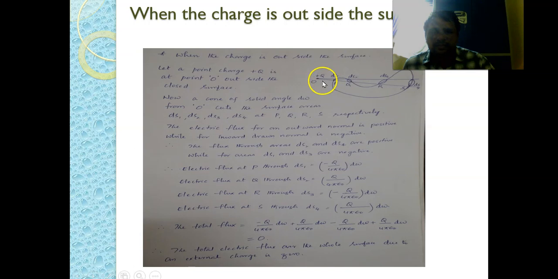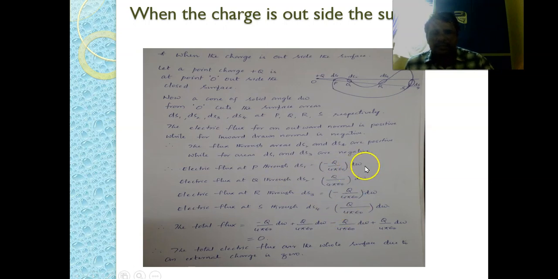The electric flux at point P through ds1 is minus q by 4 pi epsilon naught d omega, because d omega is constant for all these surfaces, since a solid angle doesn't vary with position. The only thing that is changing is the sign, because for surfaces ds1 and ds3 the flux is negative, and for ds2 and ds4 the flux is positive.